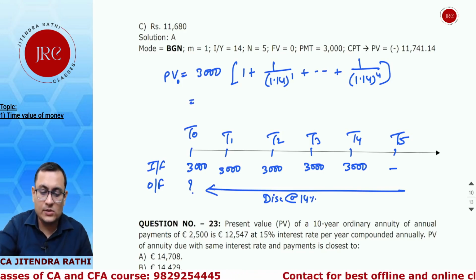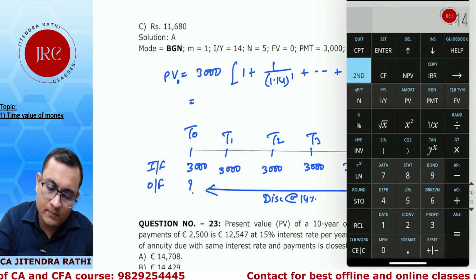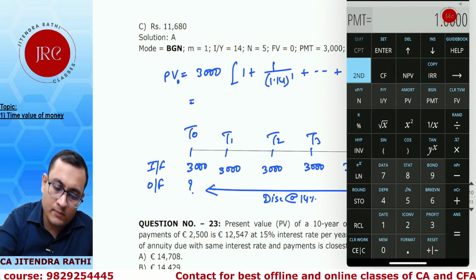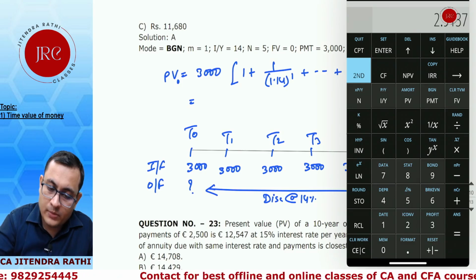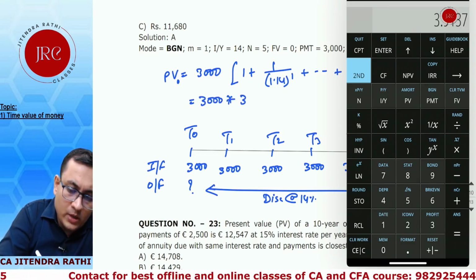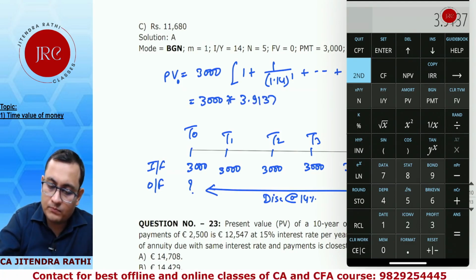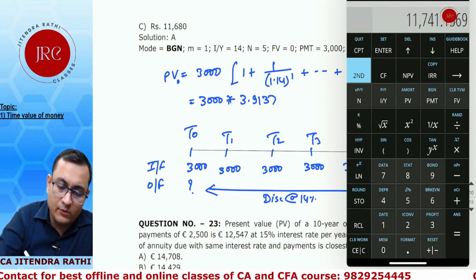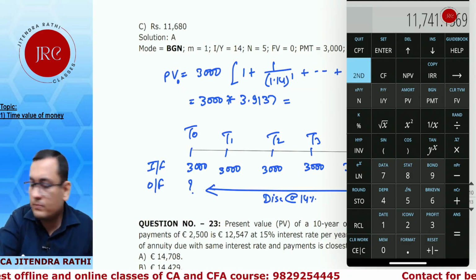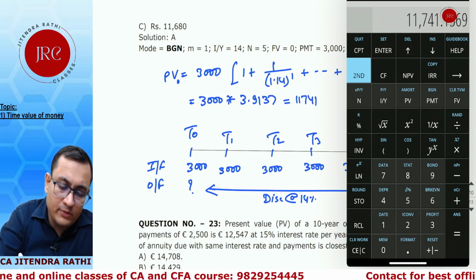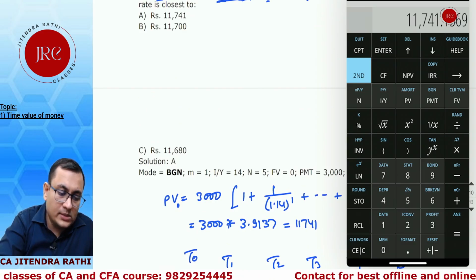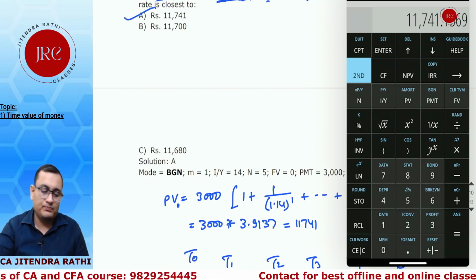So the factor is 3.9137, and 3,000 multiplied by 3.9137 gives the present value of all inflows, which is 11,741. So the maximum price the investor will be ready to pay is 11,741. A is the right answer.